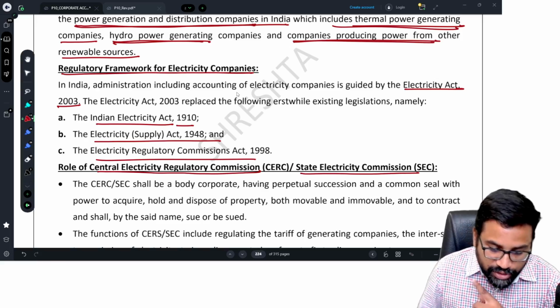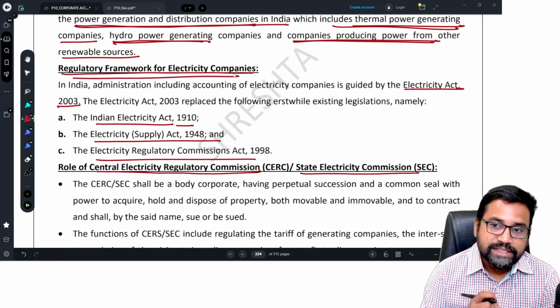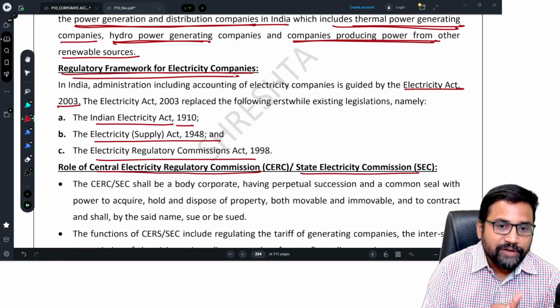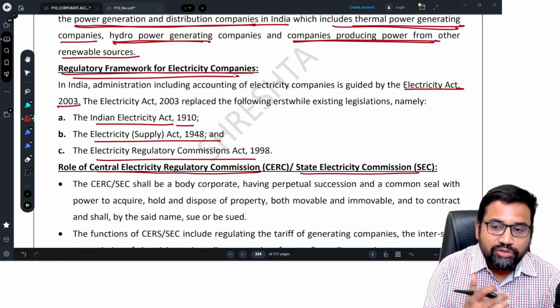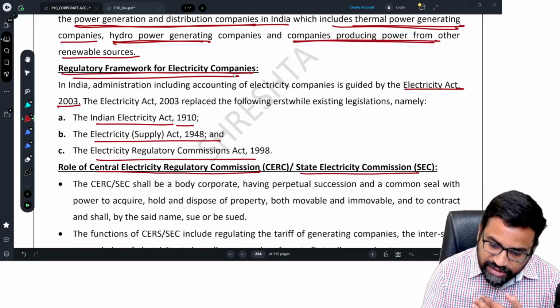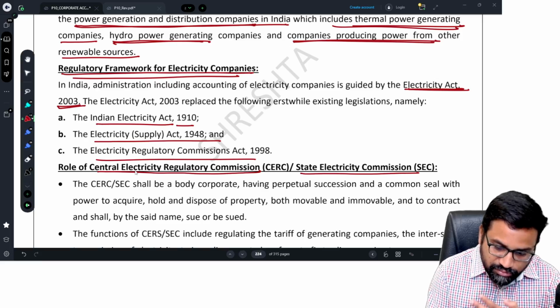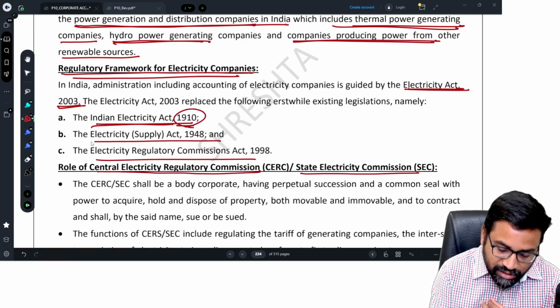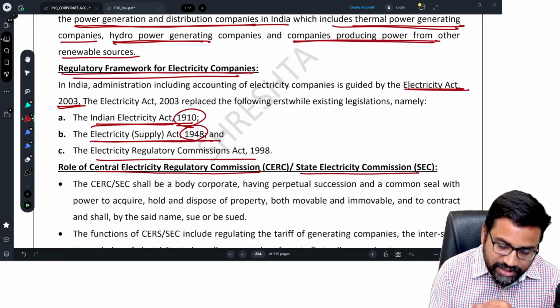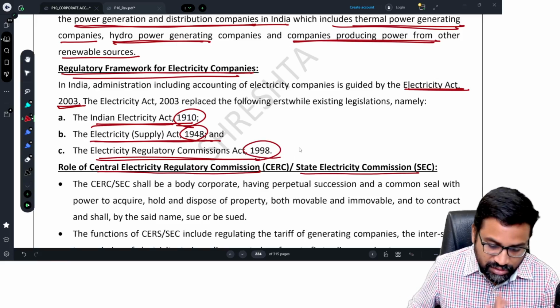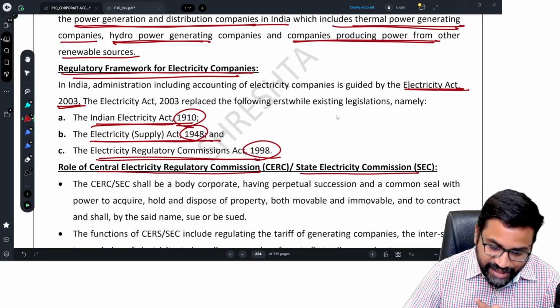But the important thing here is the regulatory framework. We have an act called the Electricity Act, and by following that act we have to do the accounting treatment in electricity company books. This Electricity Act came in 2003. Before that, we had the Indian Electricity Act 1910, Electricity Supply Act 1948, and Electricity Regulatory Commission Act 1998. All these are replaced by the new Electricity Act 2003.